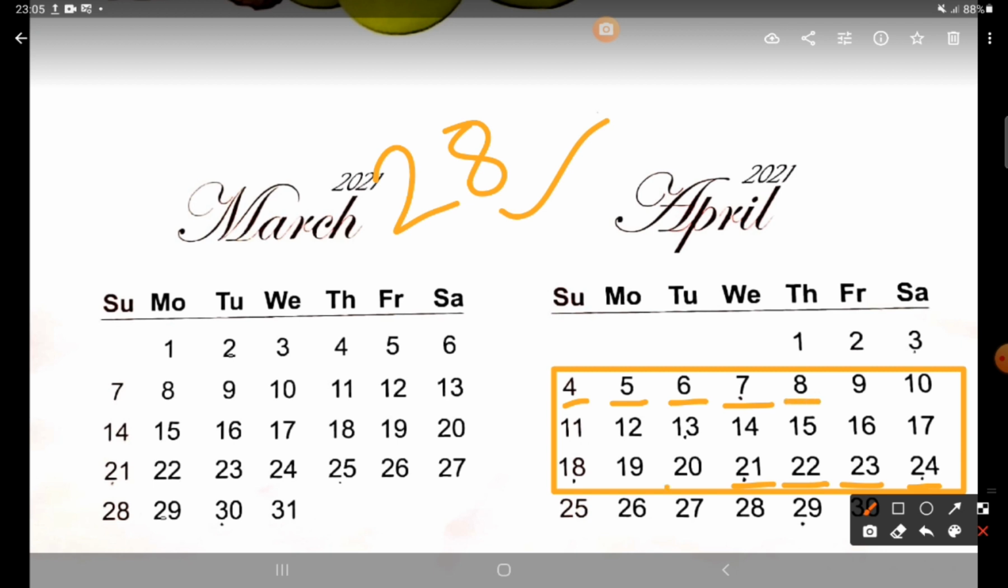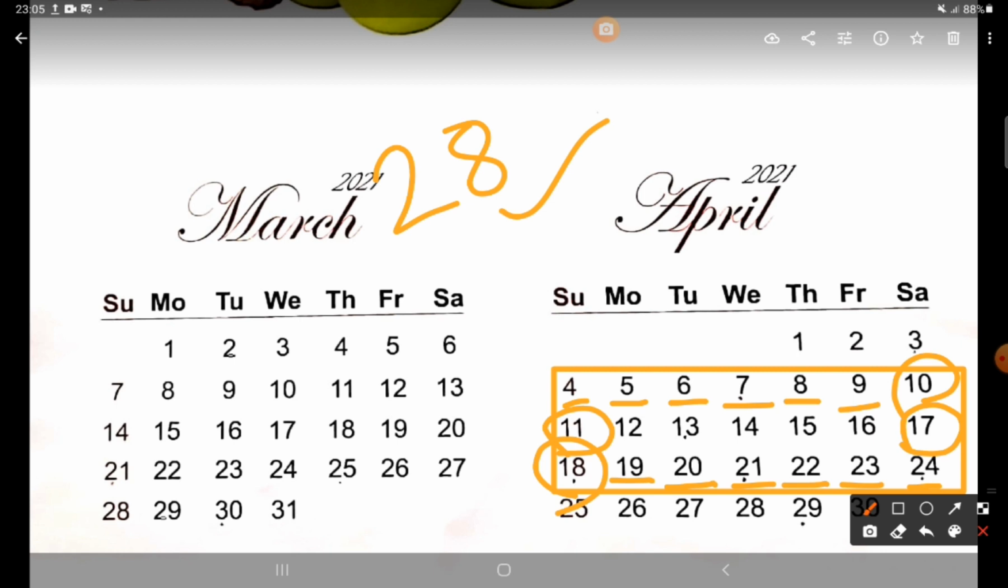Then 8 and 20, again 28. Then 9 and 19, again 28. Then 10 and 18, again 28. And then last, this 11 and this 17. If you add both, again your answer is 28.